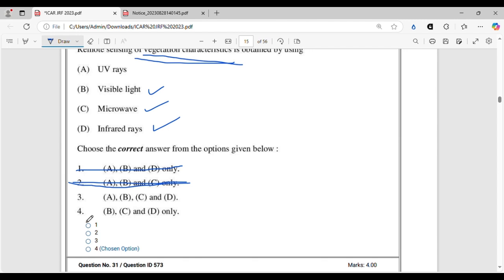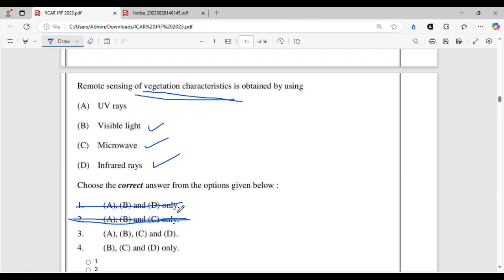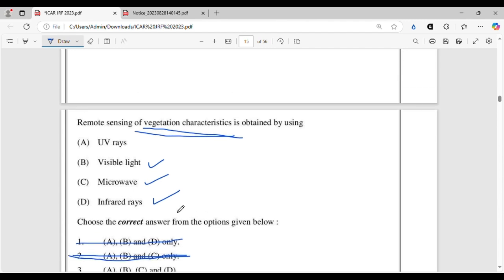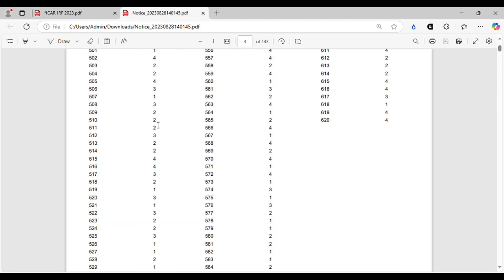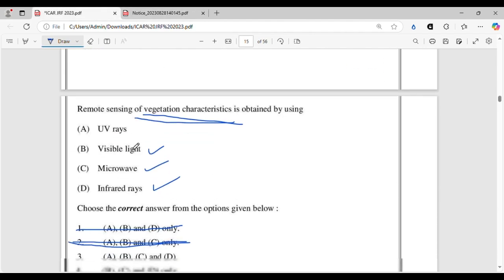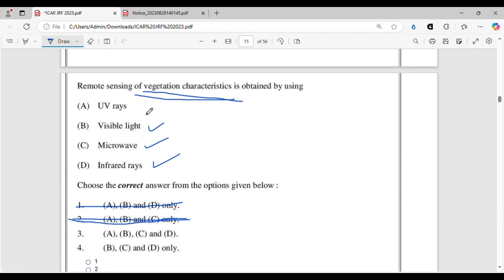Now, will it be BCD or ABCD? UV rays are generally not used for studying vegetation characteristics. I think UV rays can penetrate the vegetation, but still here you just cannot use it for studying the canopy characteristics, because UV rays are very high frequency and high energy waves, and they will just penetrate the leaves or the canopy structures.